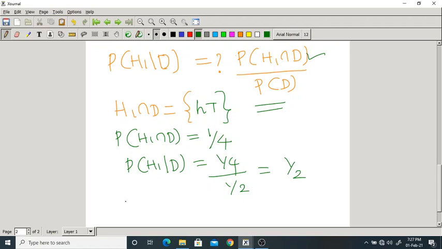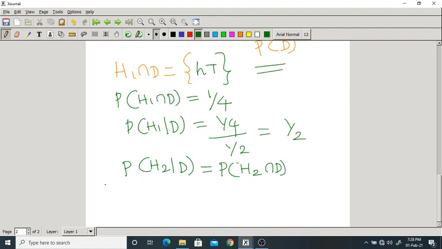In the same way, what is the probability of H2 given D? What is the formula? Probability of H2 intersection D by probability of D. So next, you have to find the common elements between H2 and D. How many elements are there in common between the two events H2 and D?